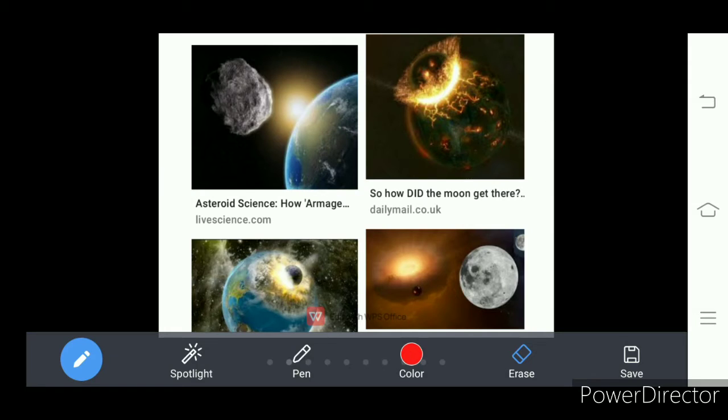Some celestial bodies, that means some substances in the space, they hit the earth. Look at here. What do you see here? A big rock, a massive rock that is hitting our earth.